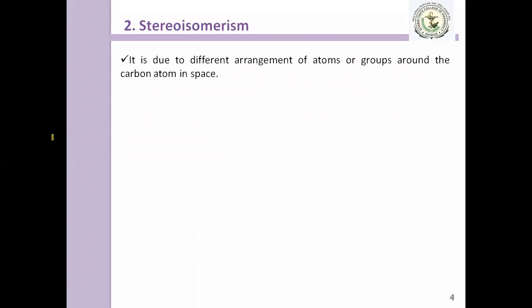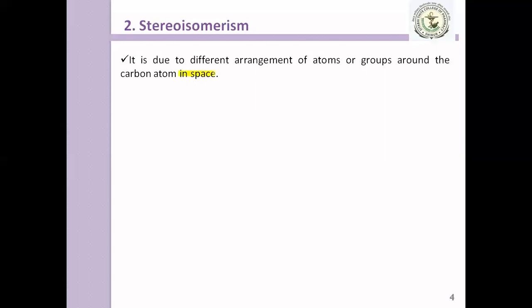First of all, tell me what is the meaning of structural isomerism? What is structural isomerism? Yes, anyone? Structural isomers have the same molecular formula but different structural formulas. And what is the meaning of stereoisomerism? It is due to the different arrangement of atoms or groups around a carbon atom in space.